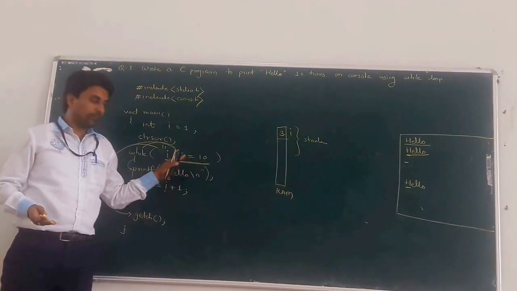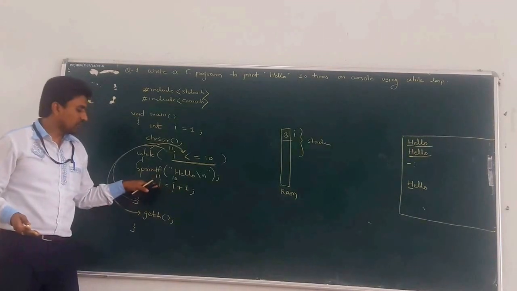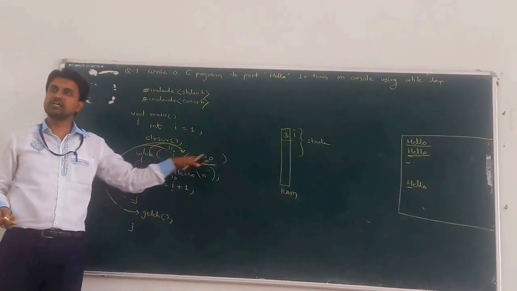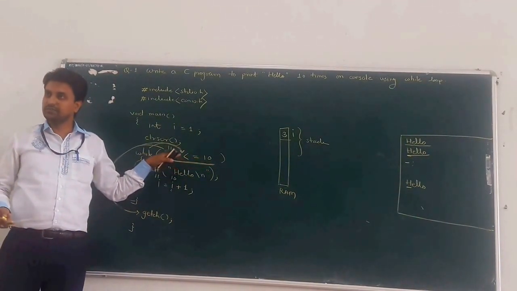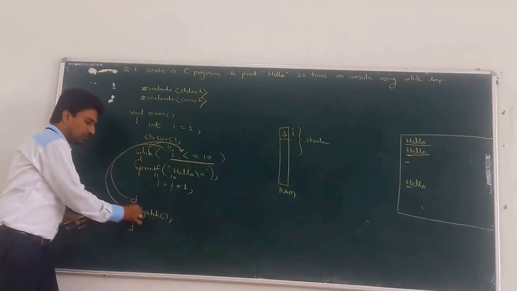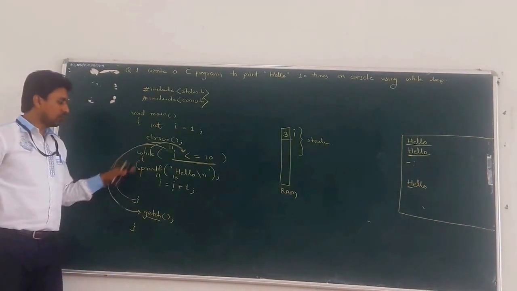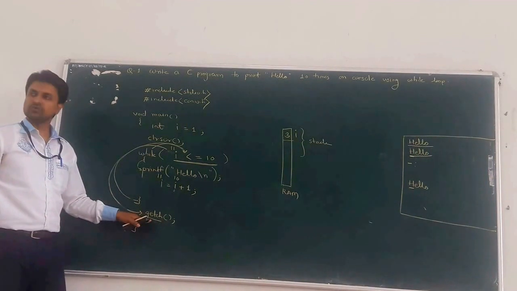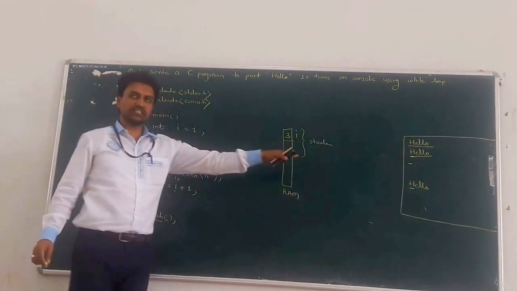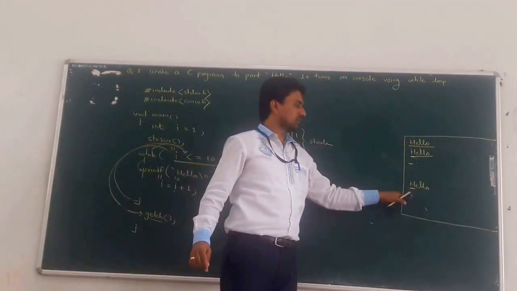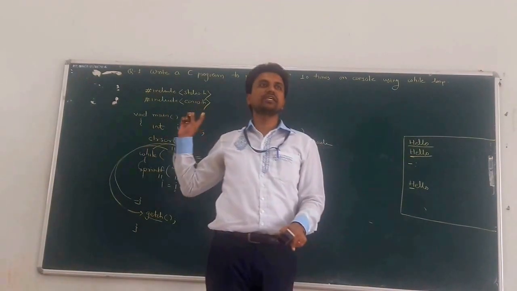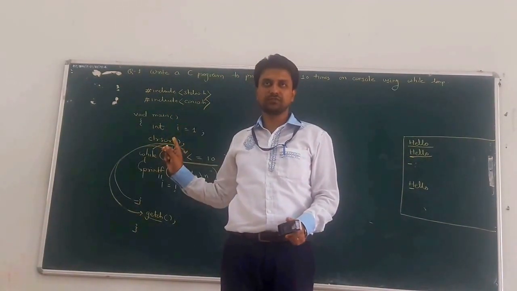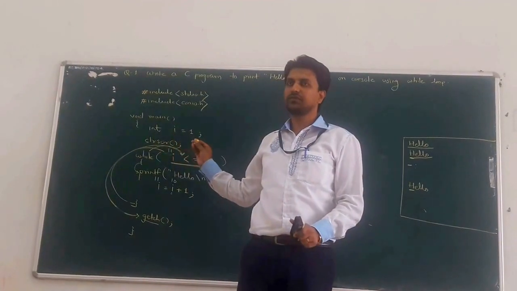But when the value of I becomes 11, the condition is false, meaning termination of the loop, and the cursor goes out of the while loop to the getch statement, freezing the console, and you get the output that hello is printed 10 times on the console. Okay, so today we will stop.